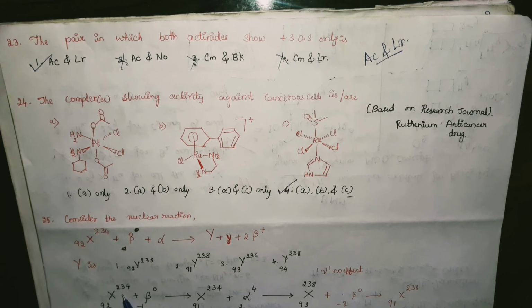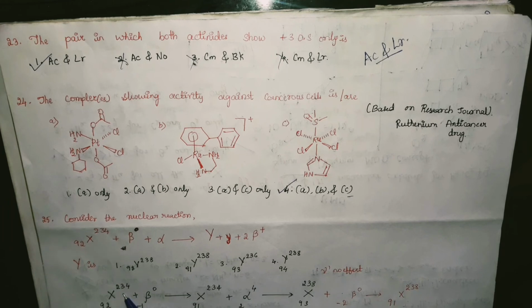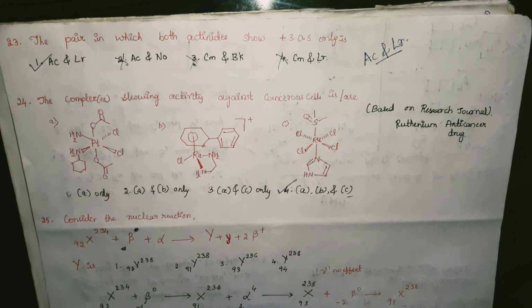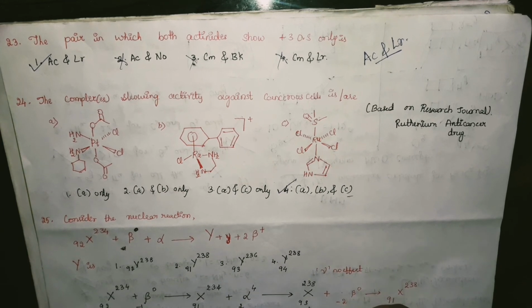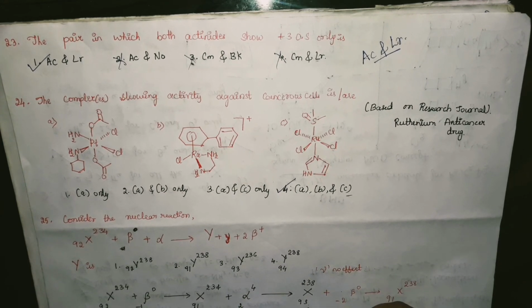So 92X234 reacts with a beta particle. We know that beta has a charge of -1, 0 mass. So when we subtract 1 from 92, we get 91, and 234 remains as it is. Then it will be added to an alpha particle. We know an alpha particle has the charge of a helium atom. So we will add +2 to 91 and +4 to 234, and we end up with 93X238. Your reaction won't stop here.